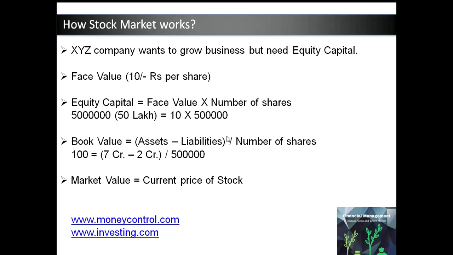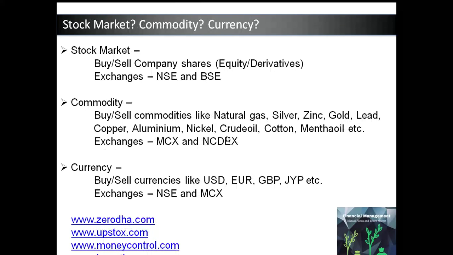All this data like face value, book value, market capital, P/E ratio etc. is easily available on the sites below: www.moneycontrol.com or www.investing.com. Now we have seen a little bit about the share market and how it works. Similarly, the commodities and currencies markets work. Different commodities like natural gas, silver, zinc, crude oil etc. are traded across MCX and NCDEX exchanges.